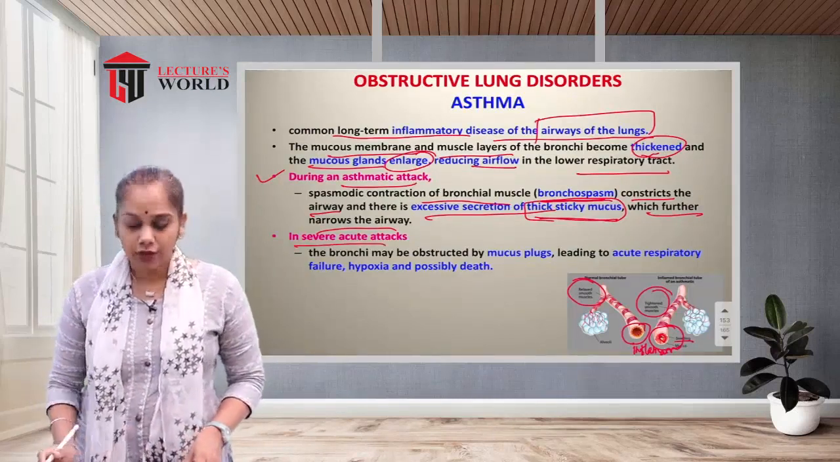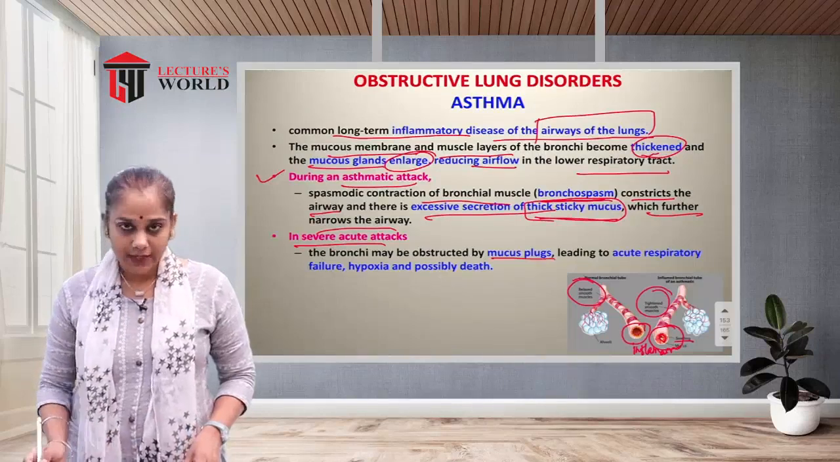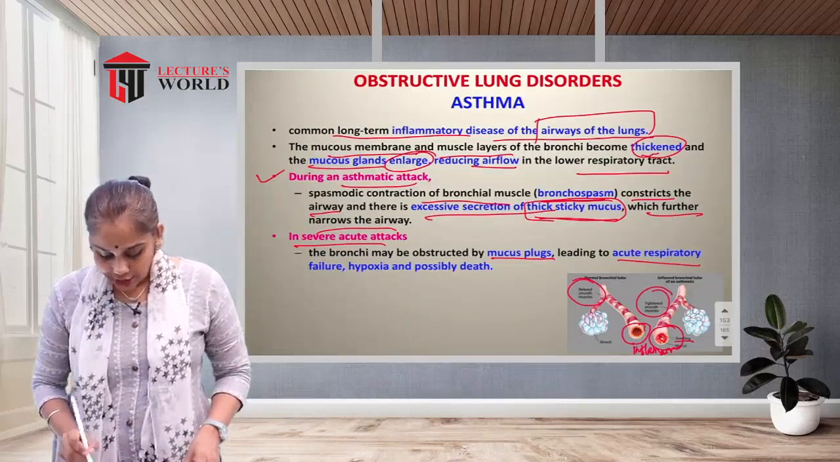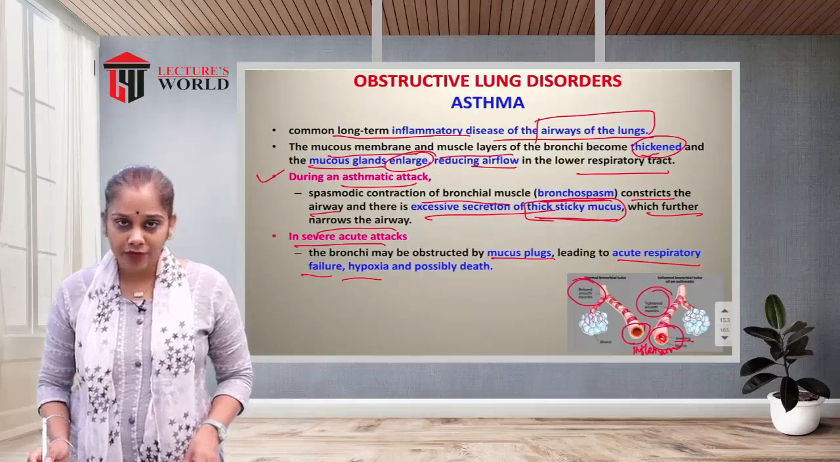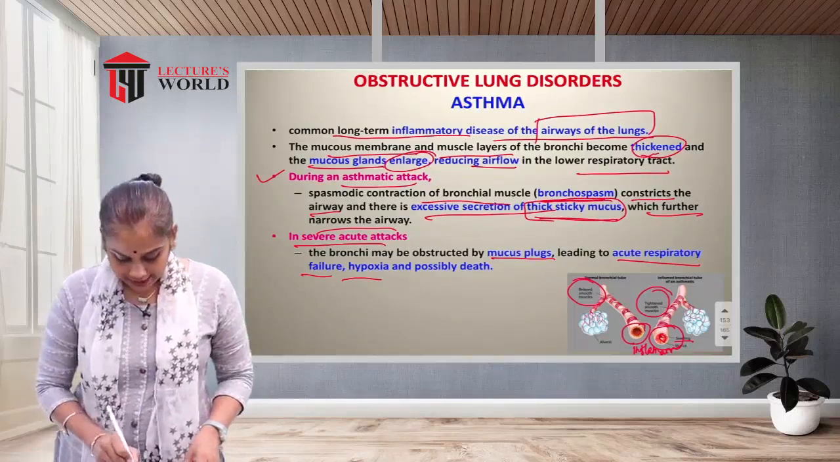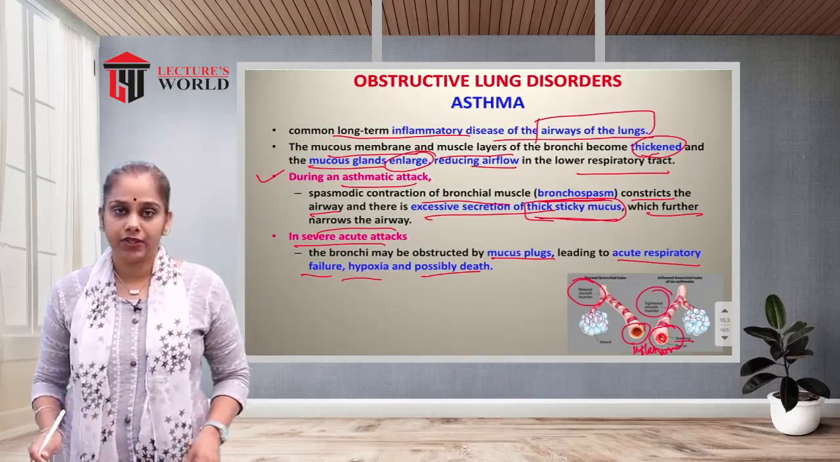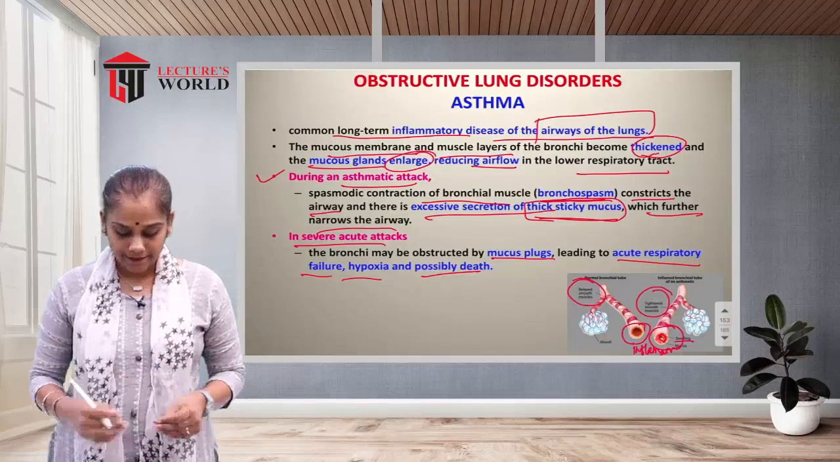In severe acute attack, the bronchi may be obstructed by a mucus plug because of the increased mucus secretion, leading to acute respiratory failure and hypoxia. What is hypoxia? Less oxygen, and possibly death. So this is a chronic condition. Because of the asthmatic attack, the patient can die.